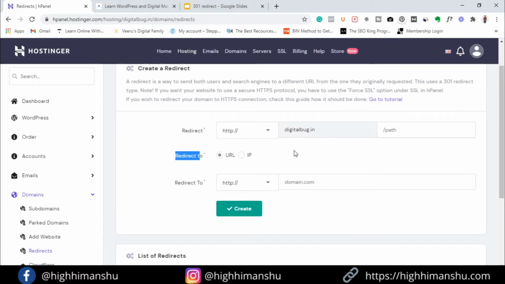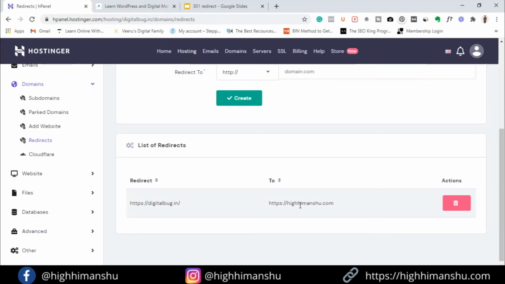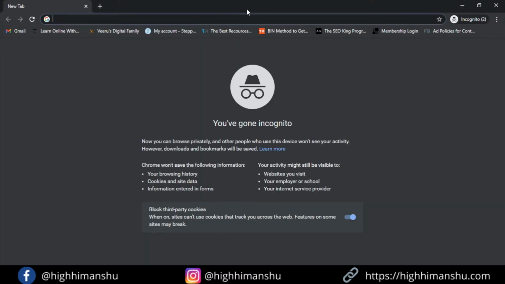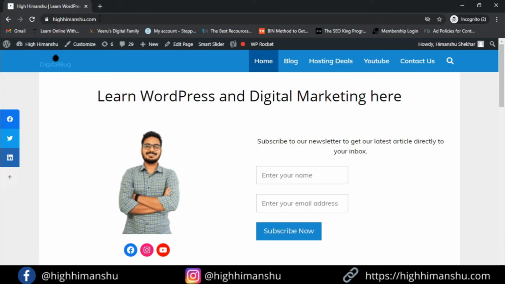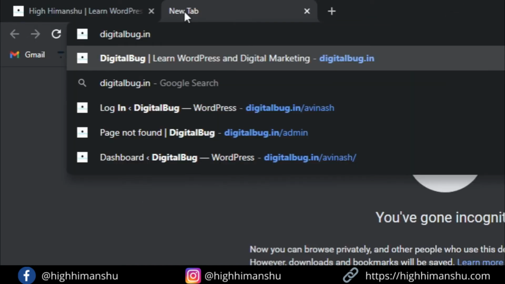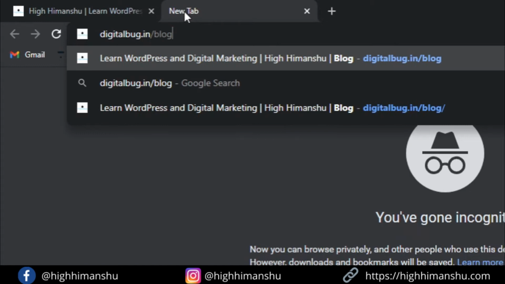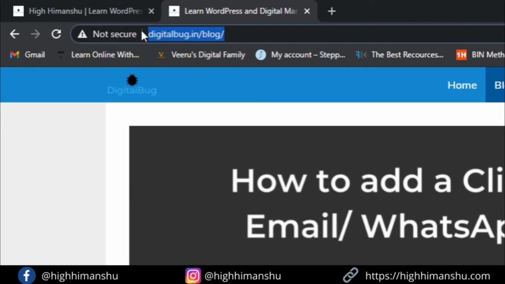So I've already done that, and you can see here my website is redirecting to the new domain. But that is not the right way, because if I go to incognito mode and write here digitalbug.in, then you can see it will be redirecting to my new website. See, okay, now you might think that yes, my website is migrated, but not really. Just go to a new tab, write digitalbug.in slash, suppose I have a blog page, blog, enter. See, it is not migrating.